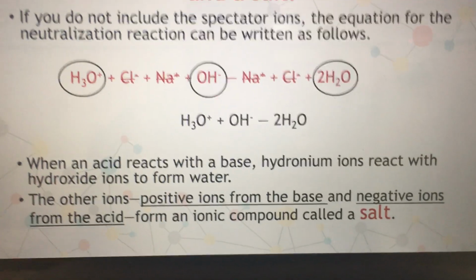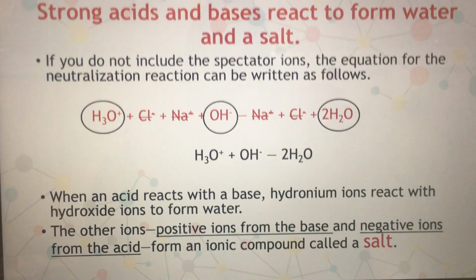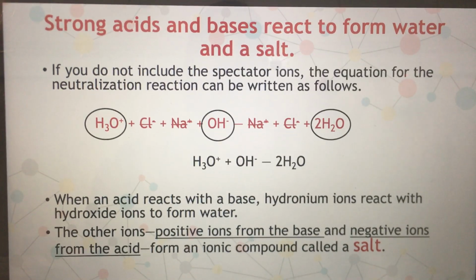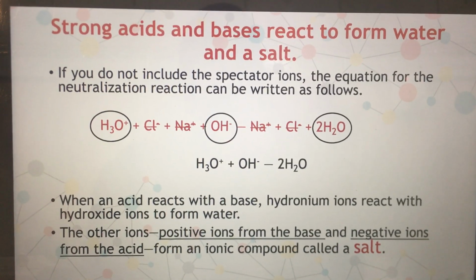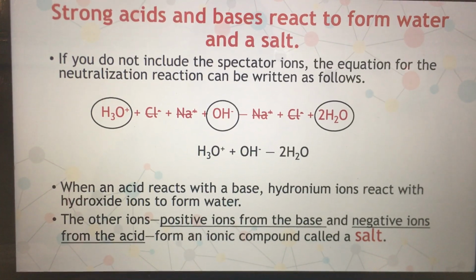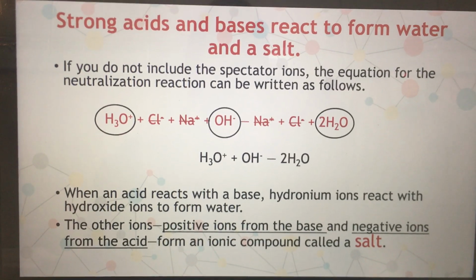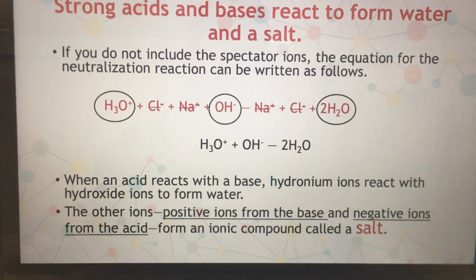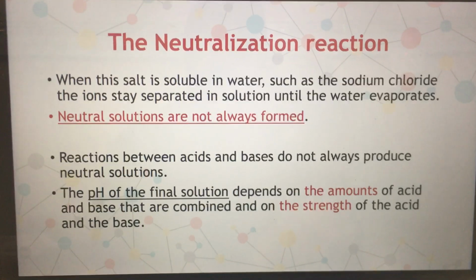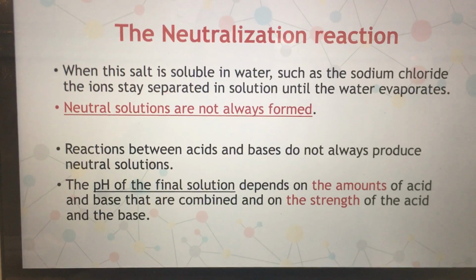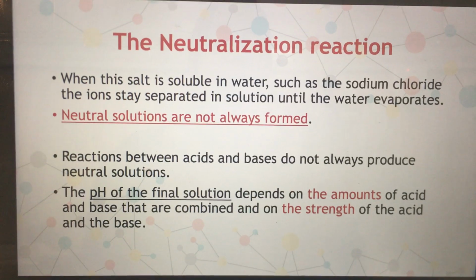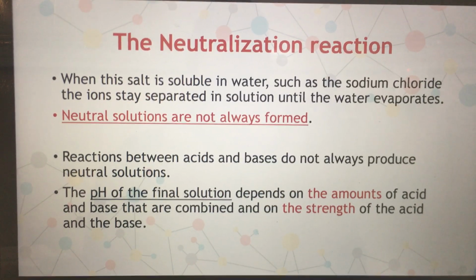So when an acid reacts with a base, hydronium ions react with hydroxide ions to form water. The other ions, the positive part that comes from the base and the negative part that comes from the acid, will form an ionic compound. This ionic compound is called salt. If the salt is soluble in water, like sodium chloride salt, the ions will stay separated in the solution.